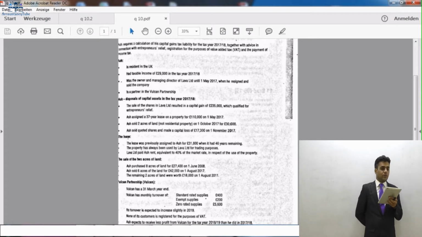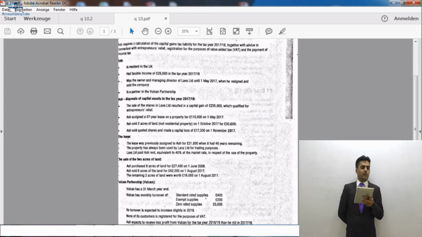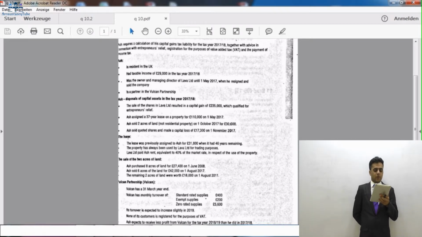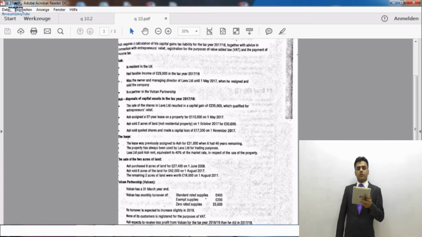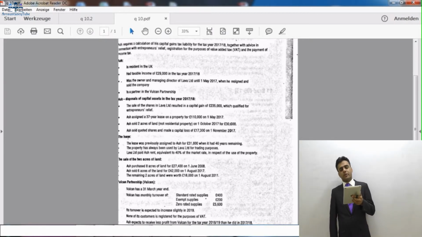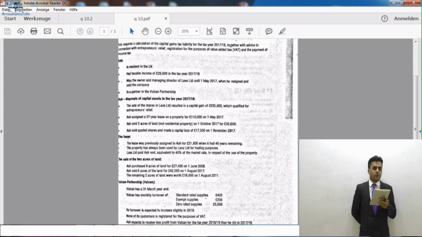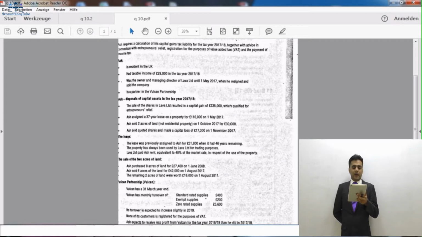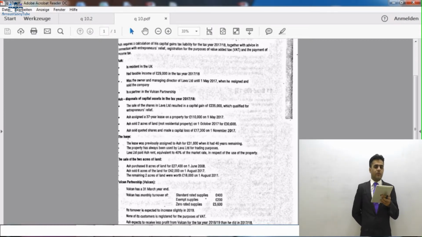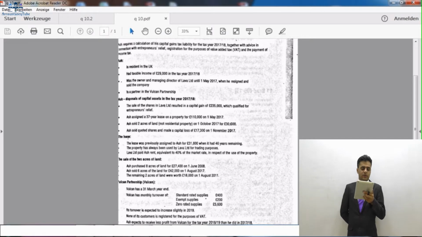Now if it qualifies as an associate disposal, then entrepreneur relief will be available at the rate of 60% of the gain, because she is charging rent at the rate of 40%, so the discount is 60%. So 60% of the gain will go into the assets qualifying for entrepreneur relief, and the 40% will go into the assets not qualifying for entrepreneur relief. Then after that, the sale of the 2 acres of land is given.